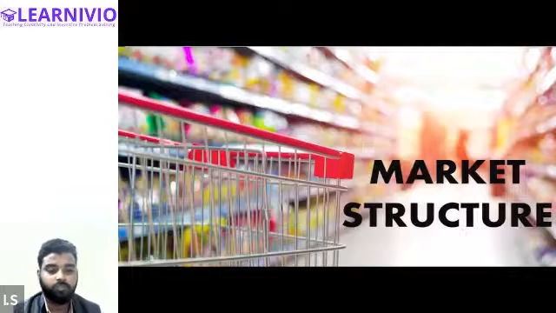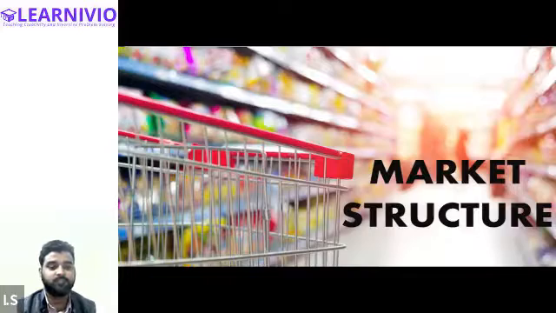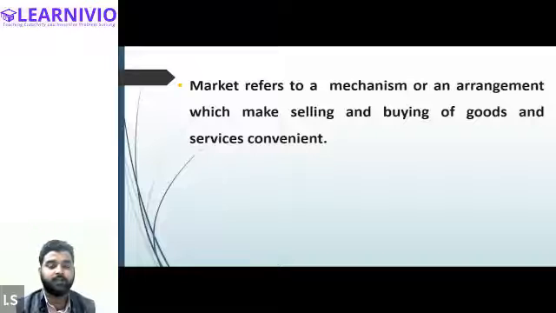So let's do one thing. Let's start the topic. In this chapter, we have discussed the meaning of the market, wherein I explained that market refers to a mechanism or an arrangement which makes selling and buying of goods convenient. All right.